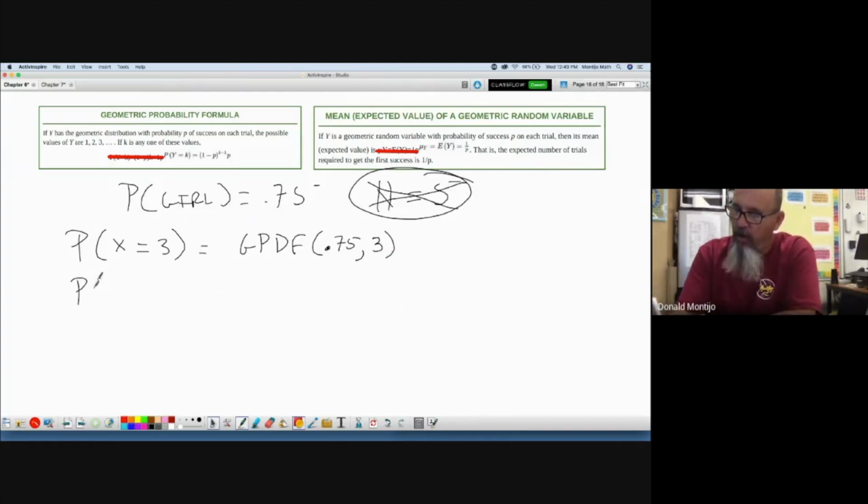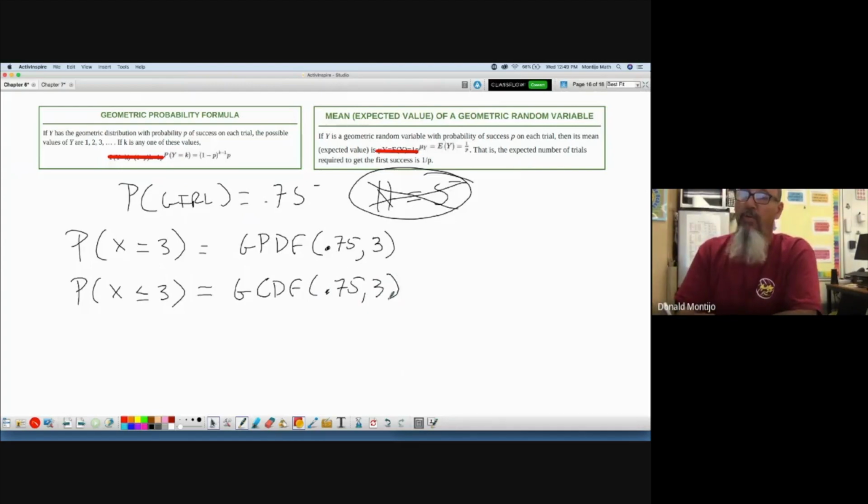What if I want to know that I have my first girl by my third child? Oh, this looks very similar to what we saw in binomial. This is a CDF problem. So geometric CDF up to what I want.